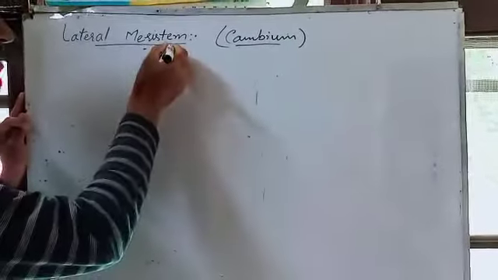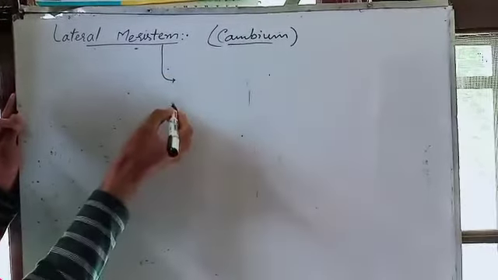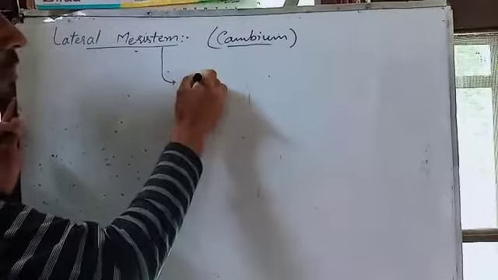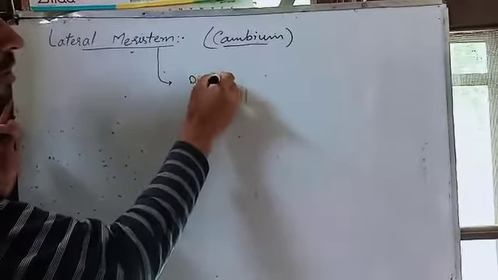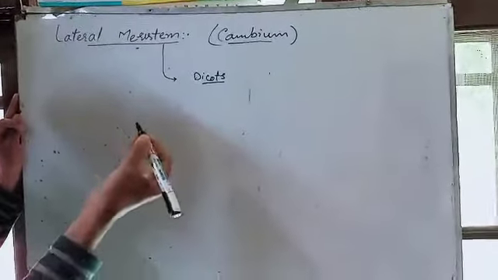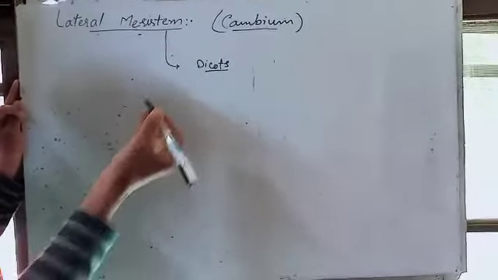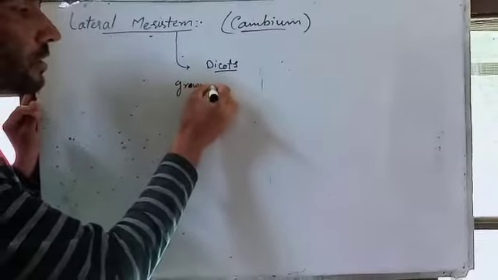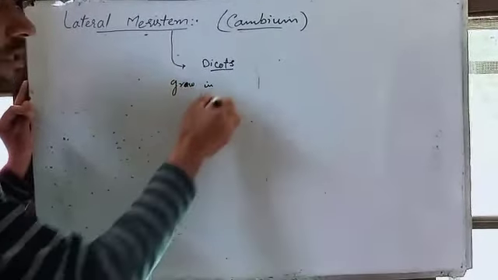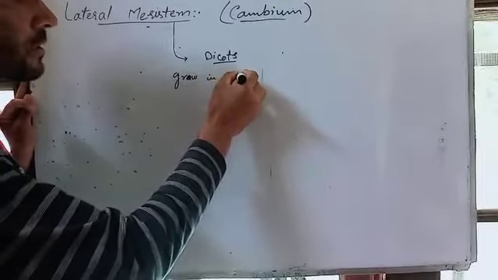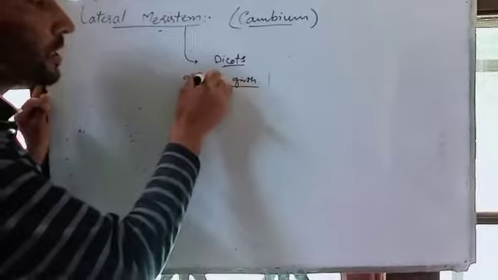Actually, it is present mostly in the dicots. That means those trees or plants which grow in girth, or you can say which show growth in girth.